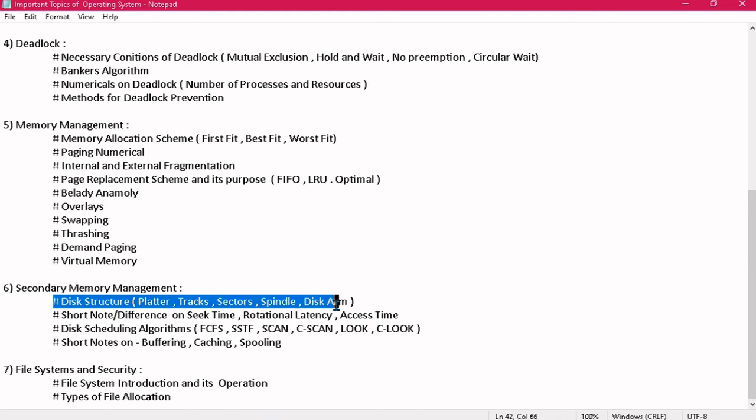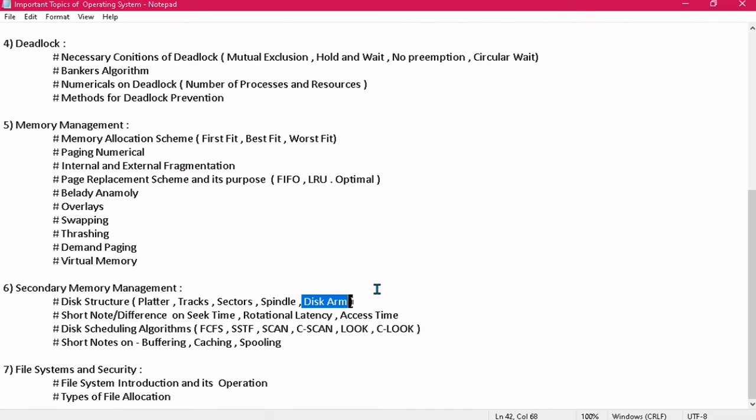First is disk structure, where you need to explain the different components of your disk, right? Those components are: we have the platter, and the assembly of platters together is called the disk, and all the platters are assembled by the spindle. Then every platter is divided into tracks. Every track is further divided into sectors. All these terms are important. Then we have the disk arm, and we have the read-write head. So explain all the components very well.